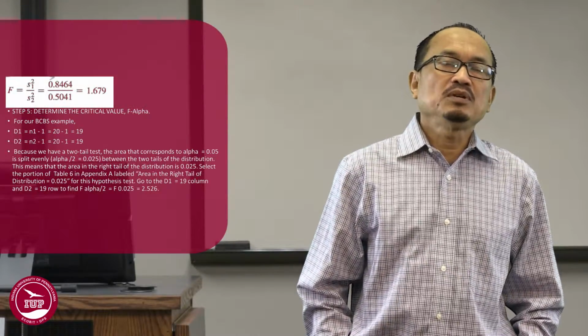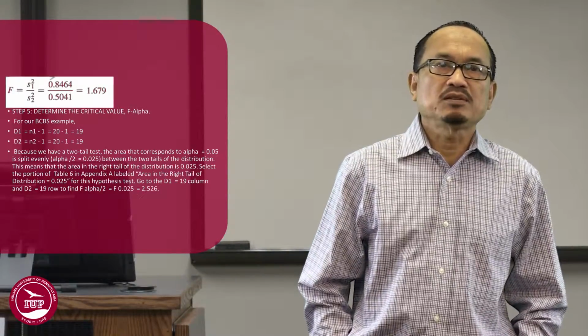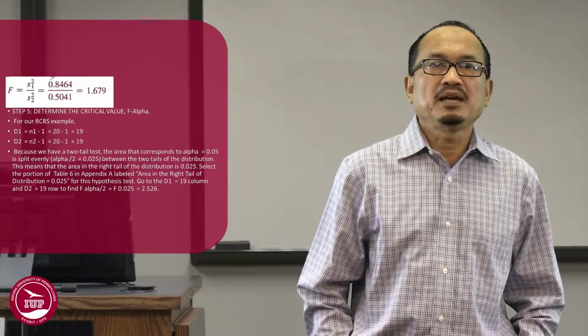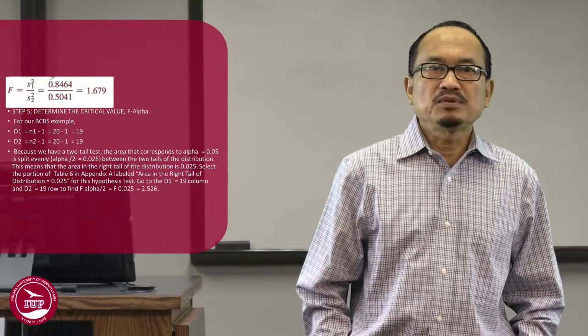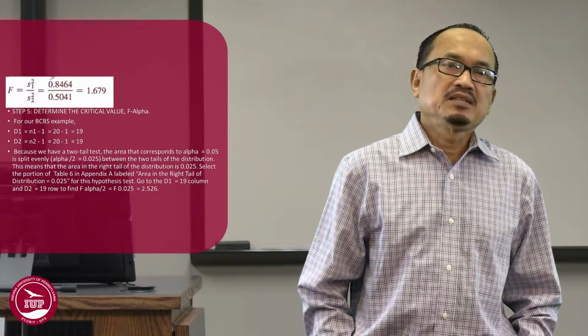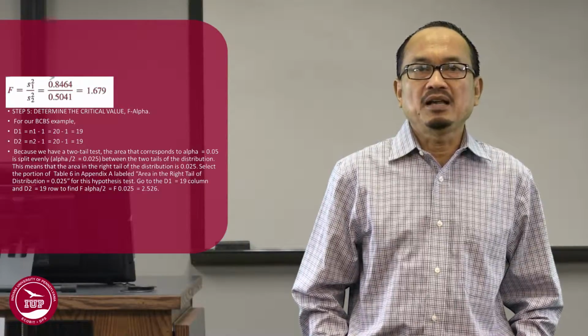F equal to S squared 1 divided by S squared 2 equal to 0.8464 divided by 0.5041 equal to 1.679.